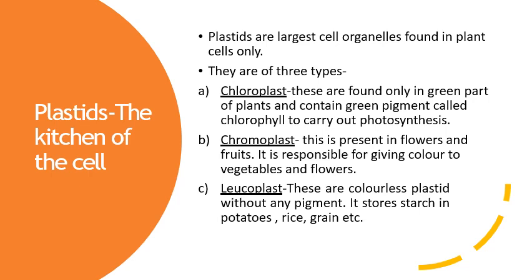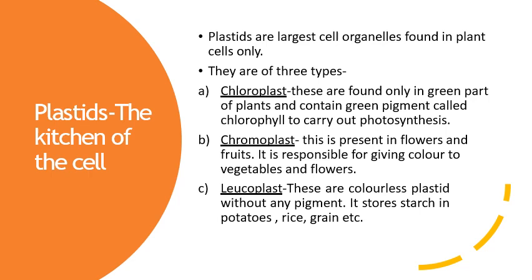The first one is chloroplast. You know that chloroplast, the word plast is derived from plastid. It is the green part of the plant.